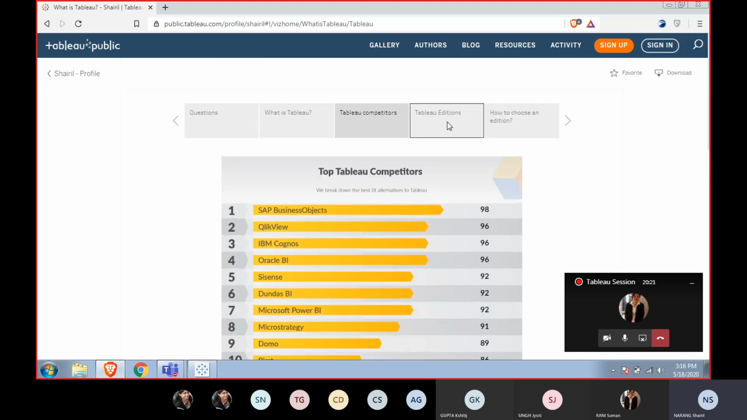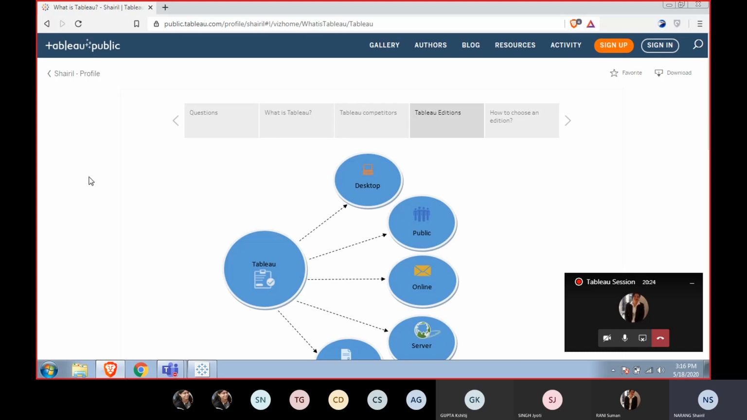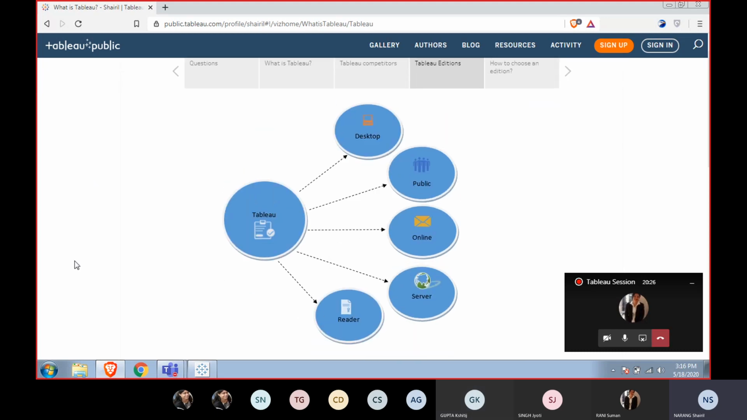So when we have gone with Tableau, there come the Tableau editions. We have the Desktop edition, the Public edition, Online edition, Server edition, and the Tableau Reader. As one can understand, the name itself tells that Reader is only the reader. You cannot create any kind of visualizations through Reader. It's free of cost. It is only capable of viewing the data that has been shared with you by some other person, let's say, through physical files.